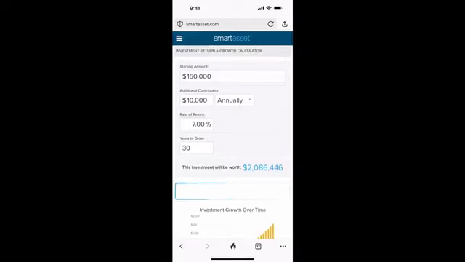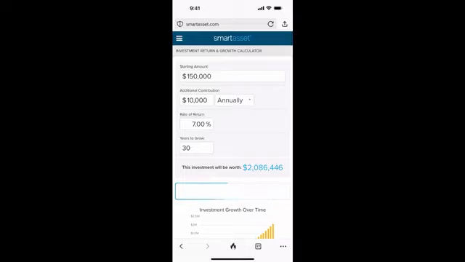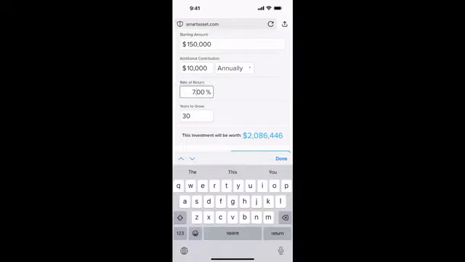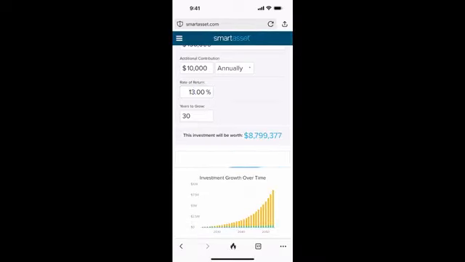Now, you don't want to go to work every single day and contribute money to this and then have a lower amount when you could have the exact same figure. So all I'm changing is the rate of return. So 150,000 still, you're still contributing 10,000 extra. But if I change this to 13%, which I would say is pretty reasonable, actually, with the way things are going in the market. And like I said, the mastermind members are getting a 30% return for the past 2 years. Can't guarantee that for the rest of forever, but that does make it higher.